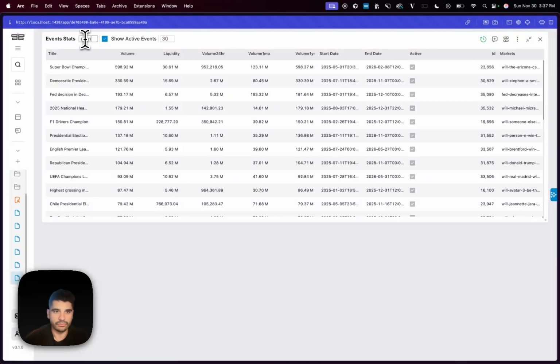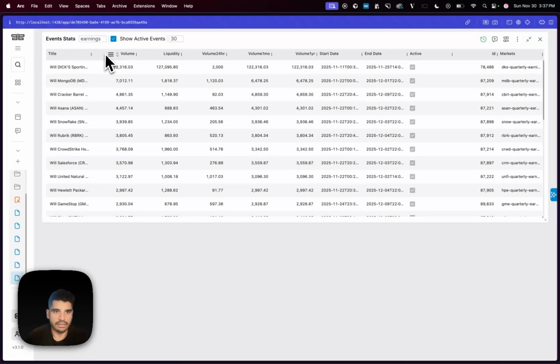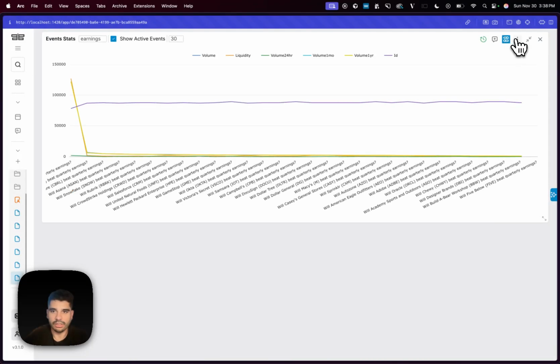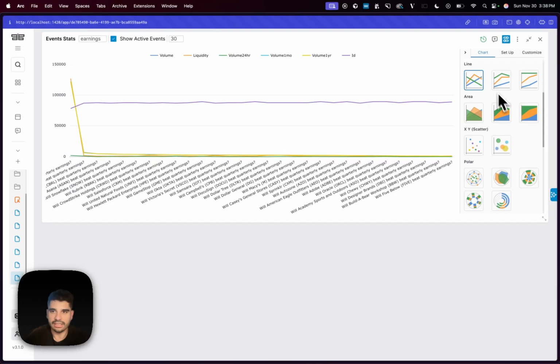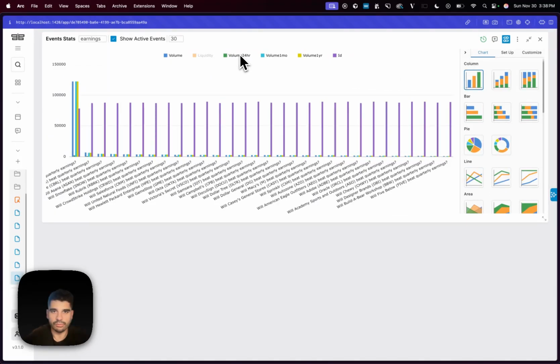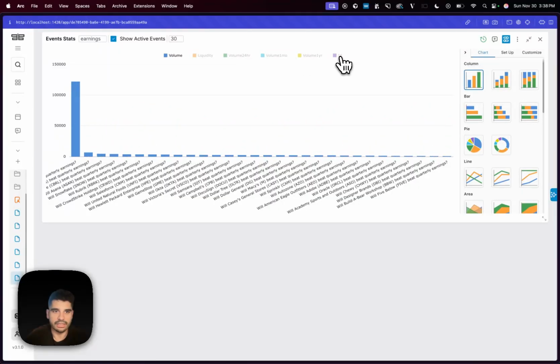But let's say that I want the earnings calls. So I have the earnings calls, and now I can see several companies. Will Asana beat quarterly earnings? Will Snowflake beat quarterly earnings? Rubrik. And you can see what is the size of volume. You can even go on to chart mode if you want, so you can do something like chart settings, and let's say that we want a bar chart, and then I can remove all of these, and now you can essentially have volume, and you can see that the highest volume is the one for the exporting goods.